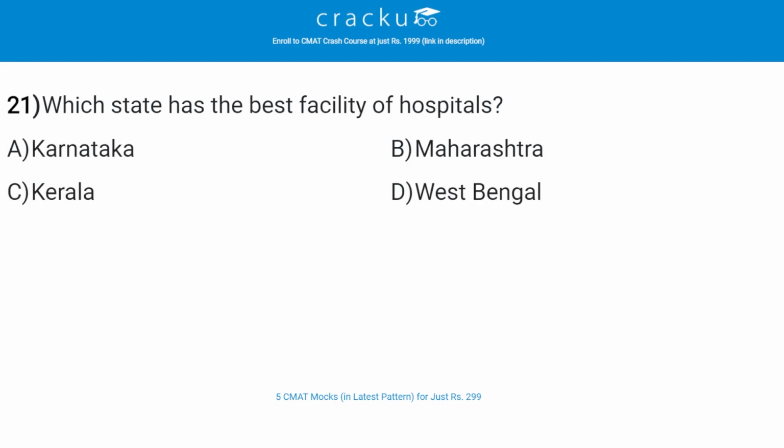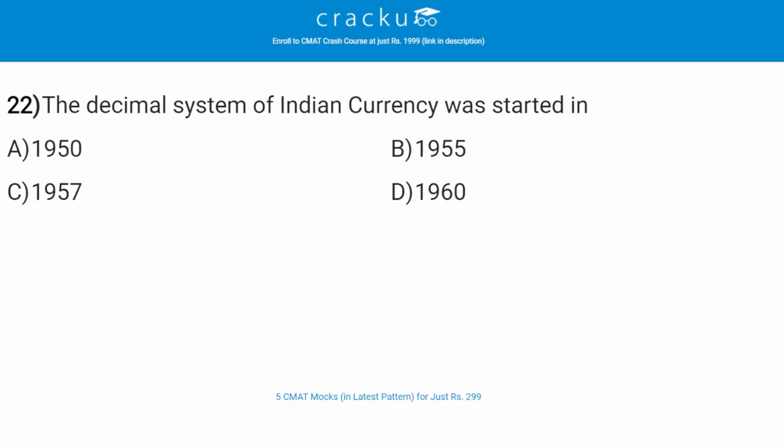Let's check the next question. Which state has the best facility of hospitals? The correct answer is C, Kerala. Kerala has emerged as the best state in the country in terms of healthcare performance. Let's check the next question. The decimal system of Indian currency was started in, the correct answer is C, 1957.